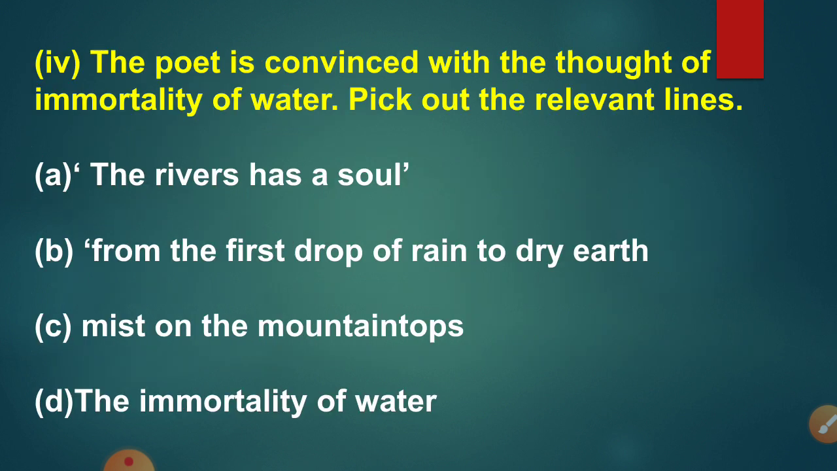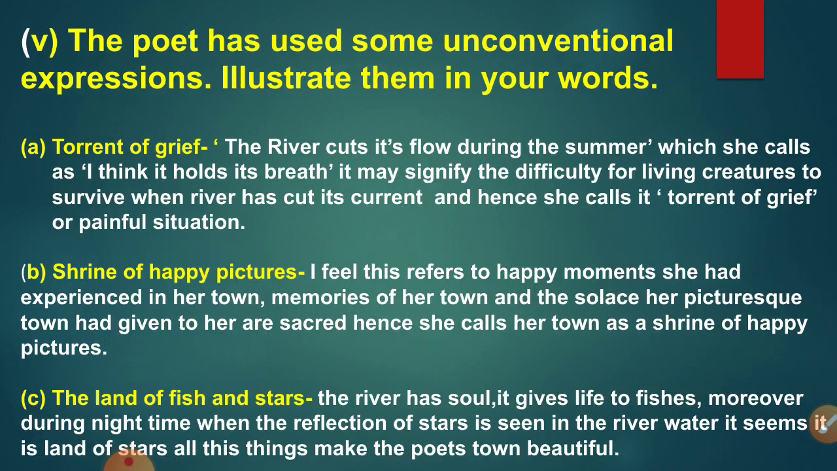The next activity: the poet is convinced of the immortality of water. Pick out the relevant lines. Those lines which convince us that the river or the water is immortal are, the river has a soul. Second line is, from the first drop of rain to dry earth. Third line is, mist on the mountain tops. And fourth line is, the immortality of water.